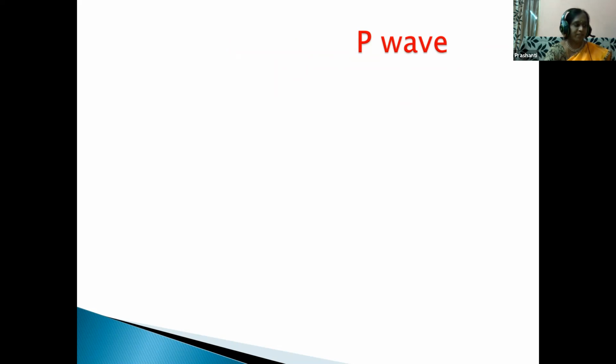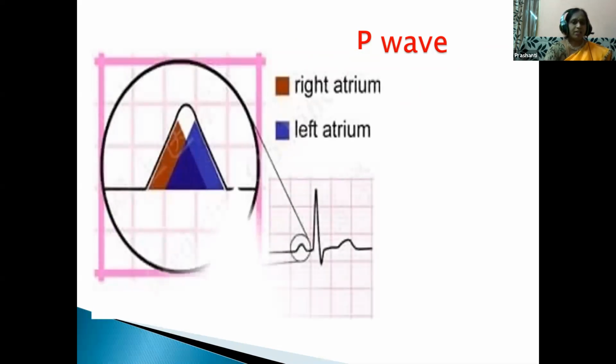So the first one is the P wave. So this is the P wave, children. Just see here. This rounded part is called the P wave. This is the enlarged part. This represents atrial depolarization or atrial systole. You have learned about systole, diastole, etc., children. Atrial systole means when the atrium is filled with blood, what will happen? It contracts and pushes the blood towards the ventricles. So during atrial systole or atrial depolarization, it shows the P wave.